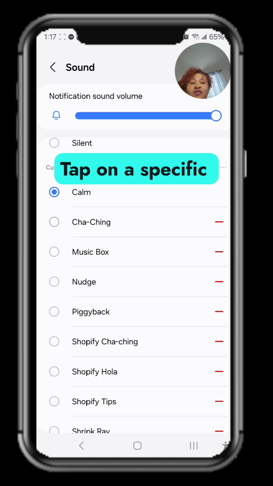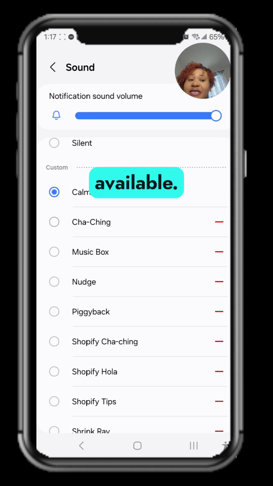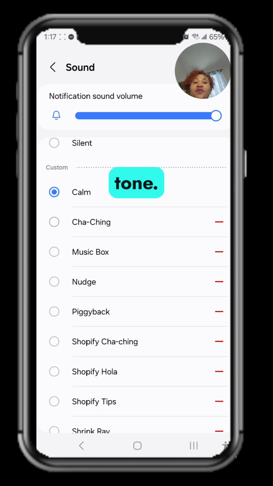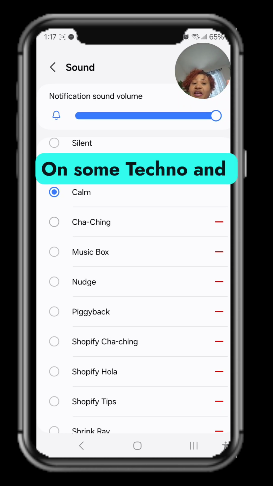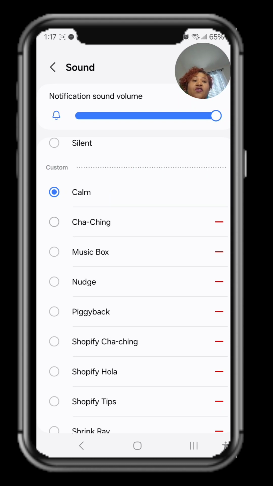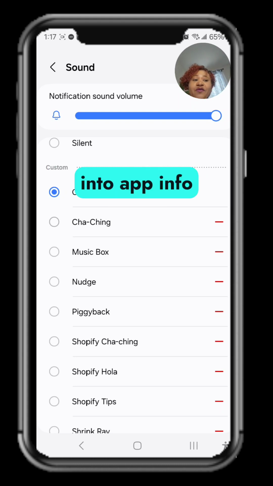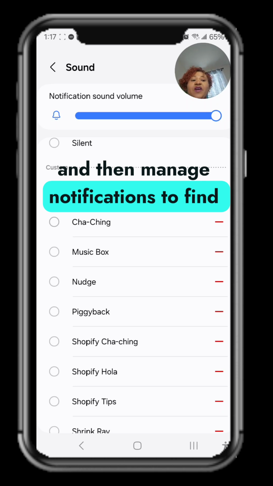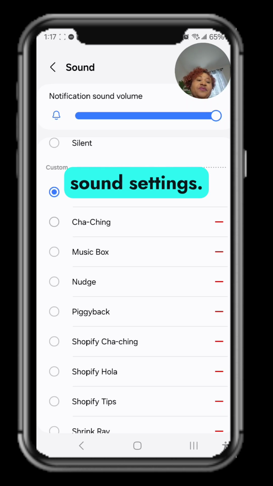Tap on a specific notification type if available. Tap sound and choose your preferred tone. Good to know: on some Tecno and Infinix models, you might need to first go into app info and then manage notifications to find sound settings.